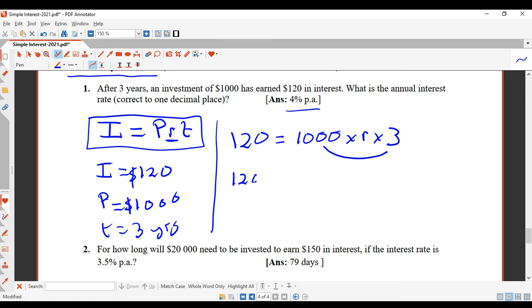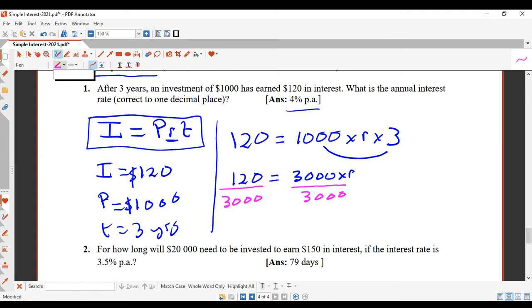So I'm going to have 120 equals 3,000 times R. Now I've got to get the R by itself, so I'm going to divide through by the 3,000.